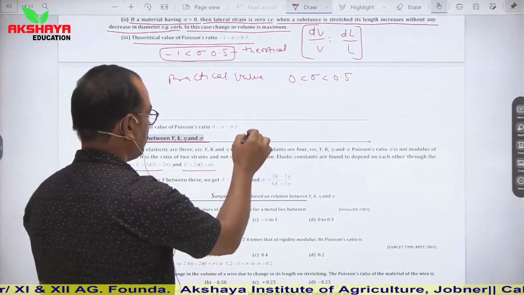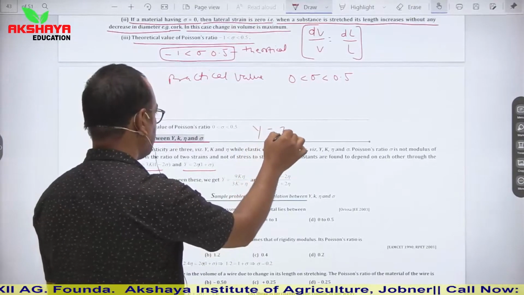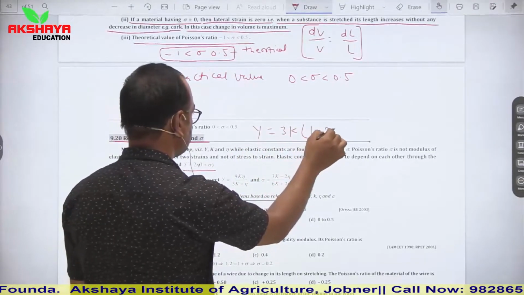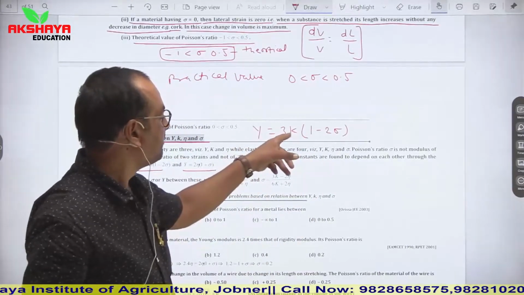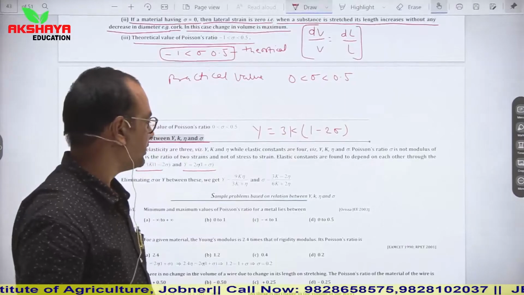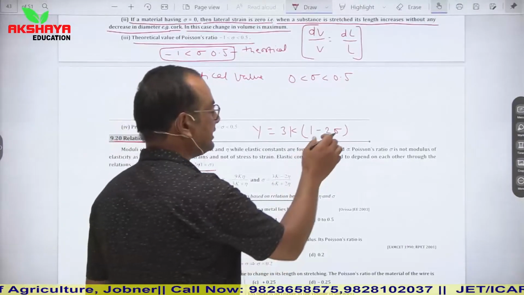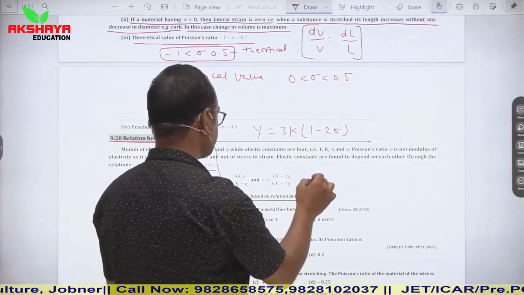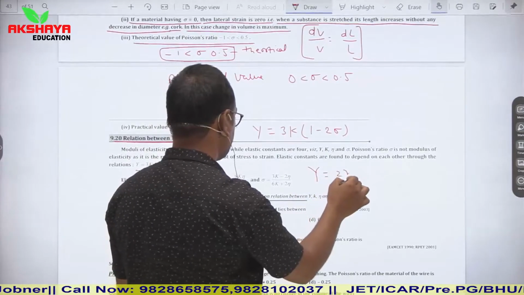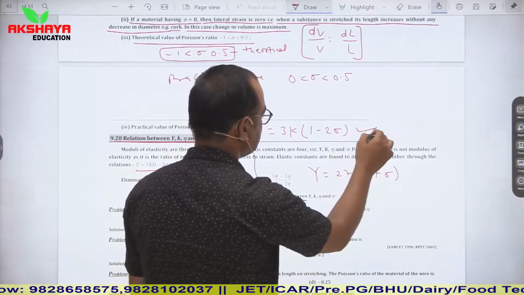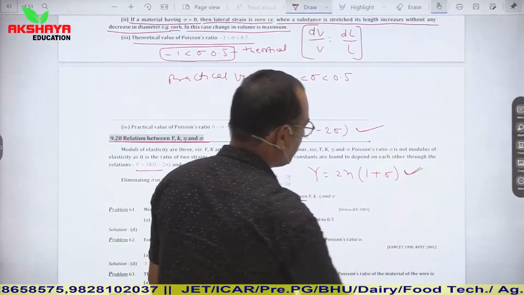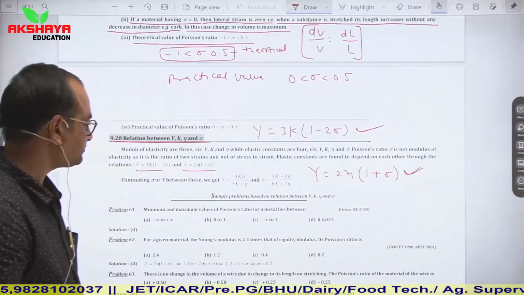One is Y is equal to 3K into 1 minus 2 sigma. So this is the relation in Young's modulus, bulk modulus, and Poisson's ratio. If you use this relation in terms of rigidity, then it is Y is equal to 2 eta into 1 plus sigma. So these two relations you have to keep in mind for numerical purpose.